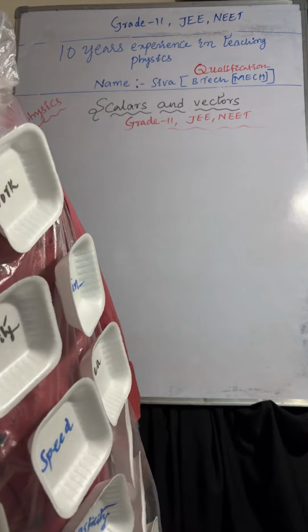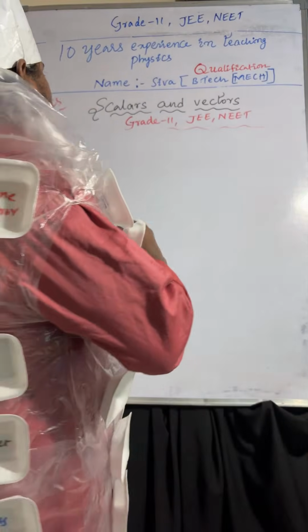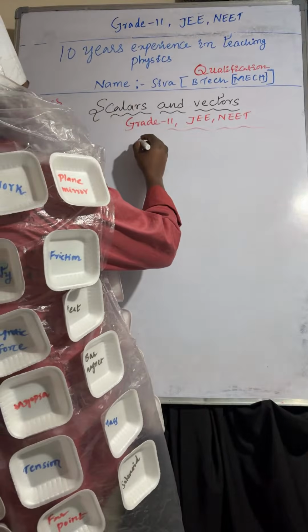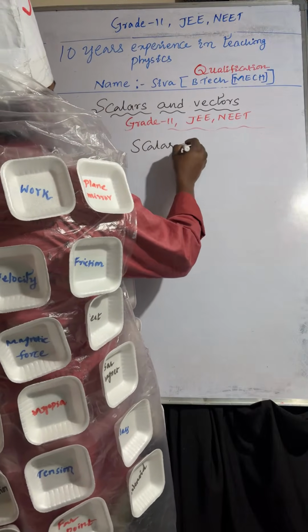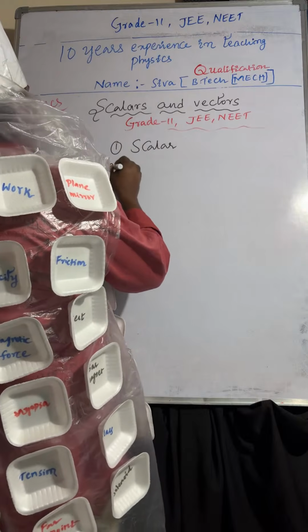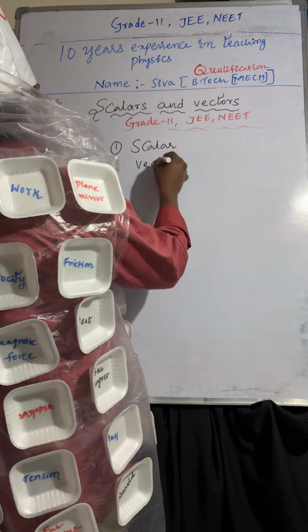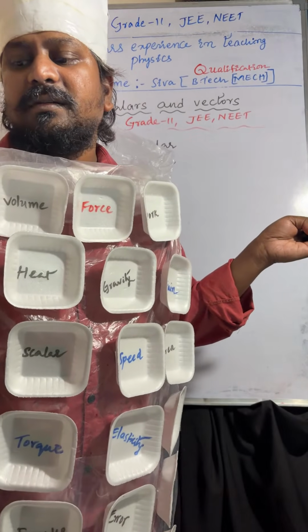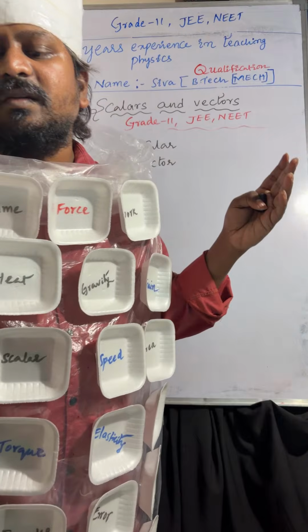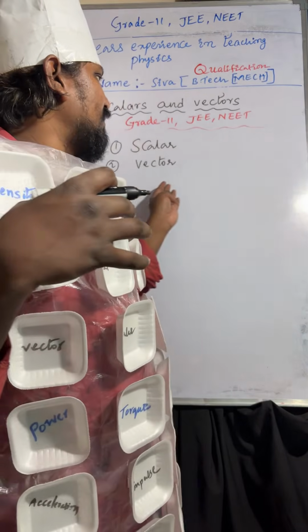Let's start the topic. Briefly, coming to scalar, the physical quantity which has only magnitude is called a scalar quantity. The physical quantity which has both magnitude and direction is a vector quantity.